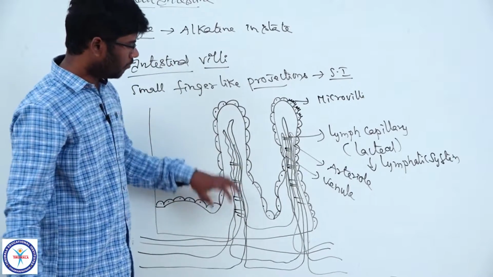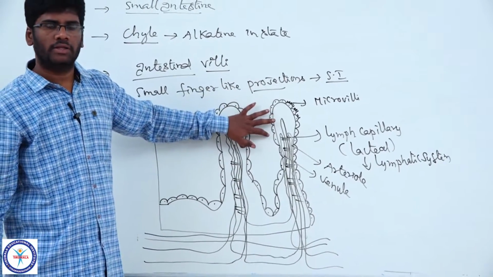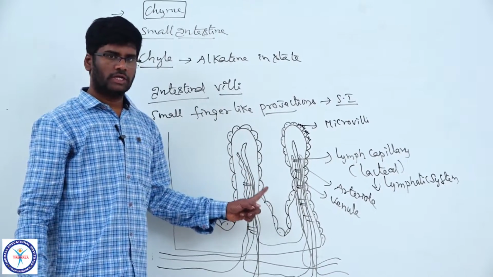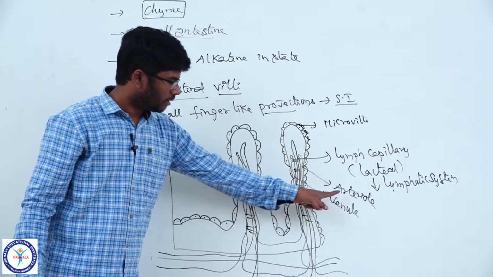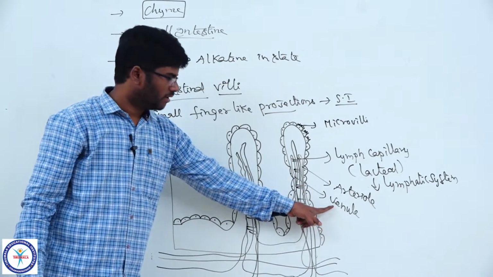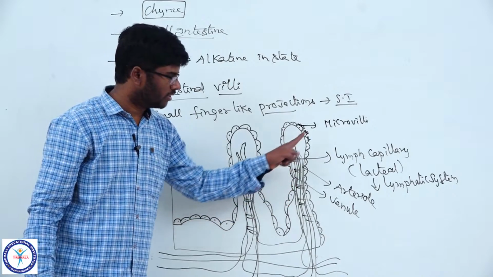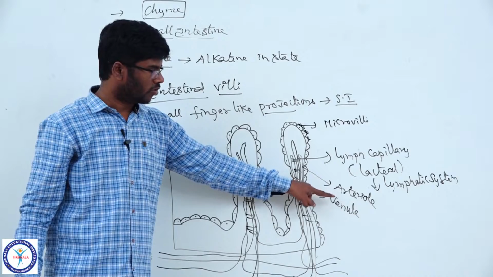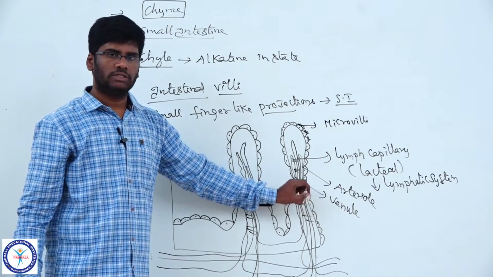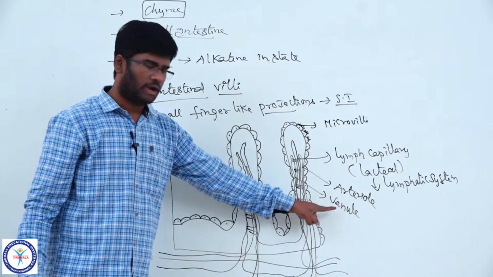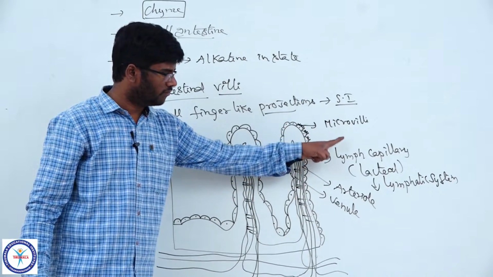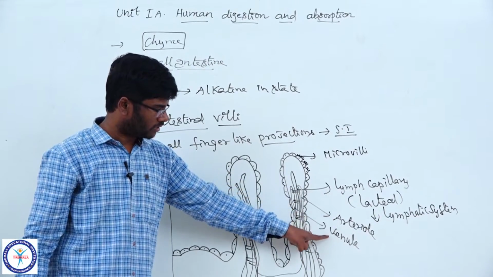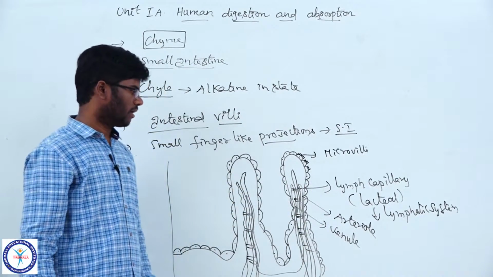Why is the villus supplied with both blood capillaries and lymph capillaries? The most important point is that amino acids and glucose are absorbed into the blood capillaries, whereas fatty acids and glycerol are absorbed into the lymph capillaries. The reason is that fatty acids and glycerol are insoluble in water, and they are large in size, so they cannot be absorbed into the blood capillaries. So they are absorbed into the lymph capillaries.